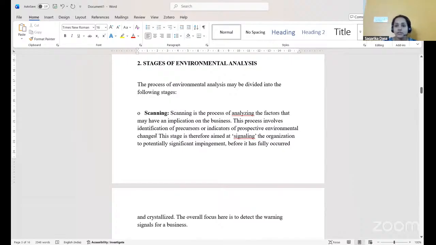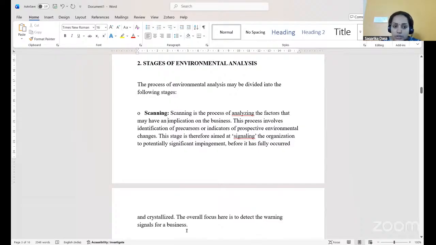What the manager does is identify the factors which are indicating or affecting the environmental changes. This stage is aimed at signaling the organization to potentially significant impairment before it has fully occurred and crystallized. The overall focus here is to detect the warning signals for the business.